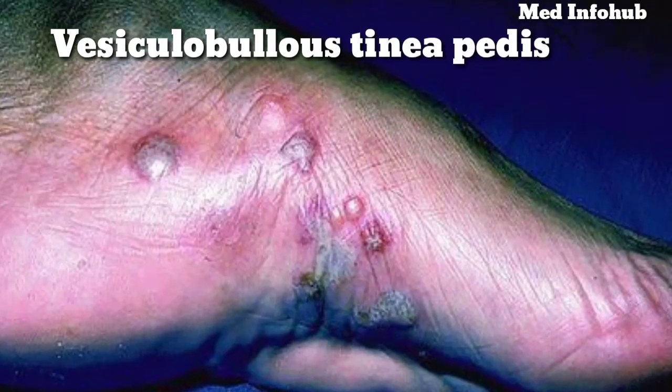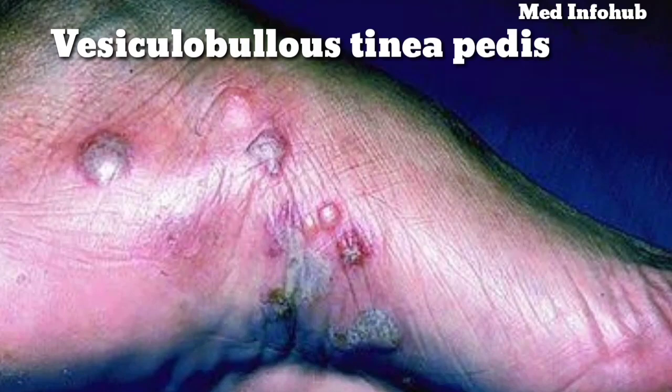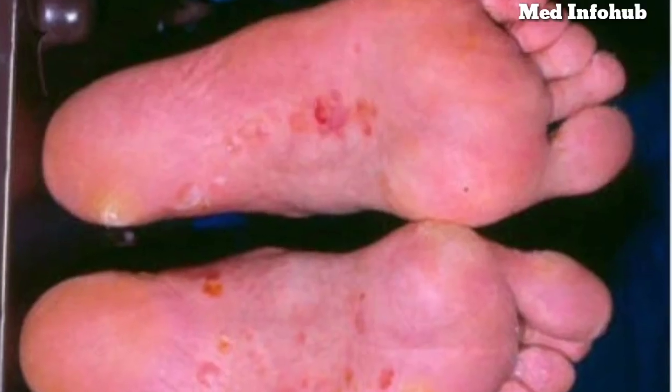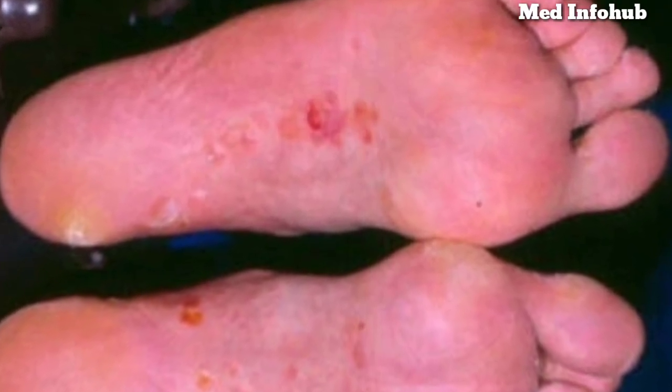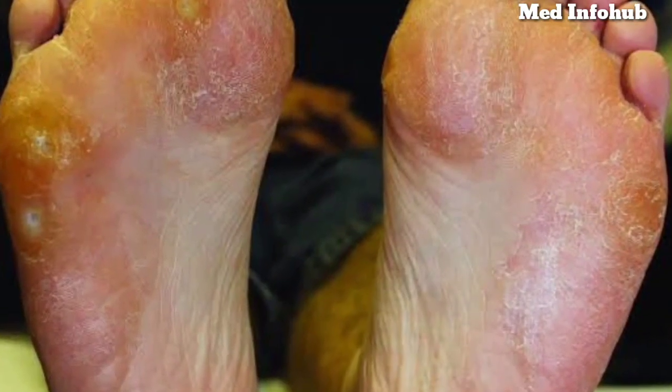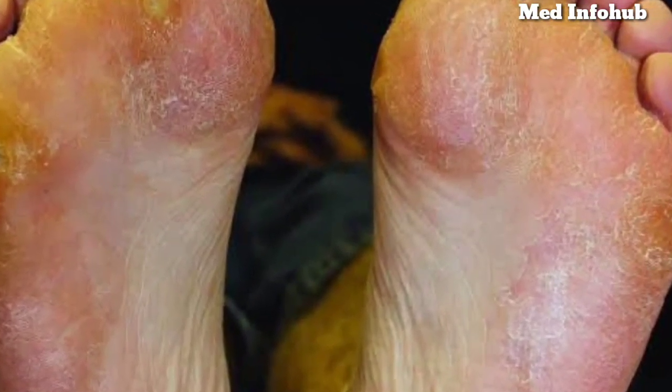The next presentation of tinea pedis is vesiculobullous tinea pedis. This is the third type of dermatophyte infection of the feet. Occasionally a pustular variant may be seen. This type comprises pustules or vesicles on the instep and adjacent plantar surface of the feet, and it is seen less commonly.